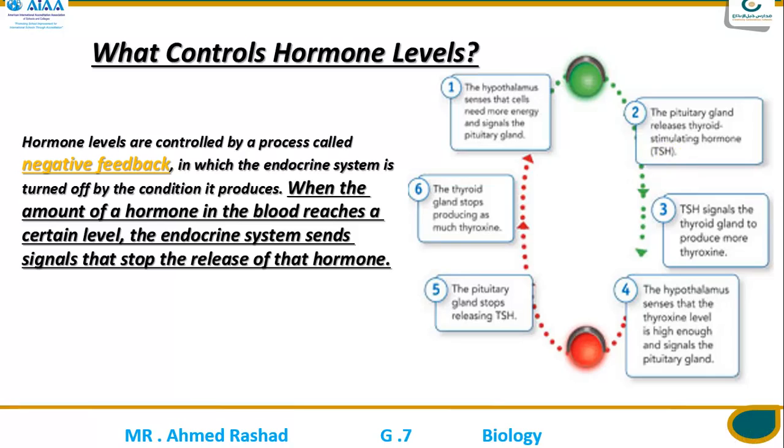After that, when the amount of hormones in your bloodstream reaches a certain level, shown here in red, the pituitary gland stops producing more TSH, and a message goes back to the hypothalamus to stop giving more hormones. That's called negative feedback.